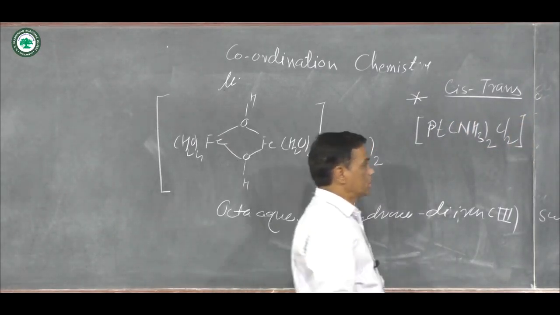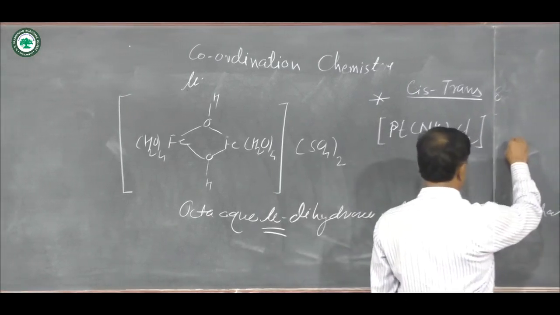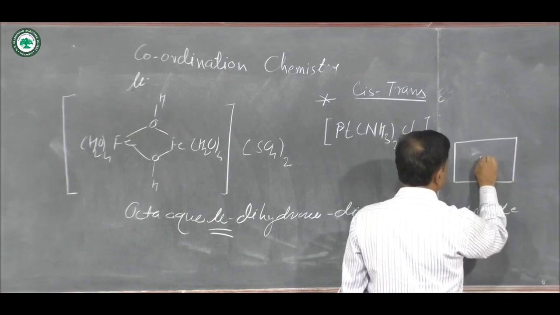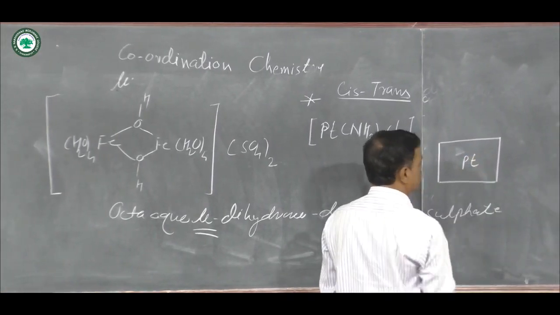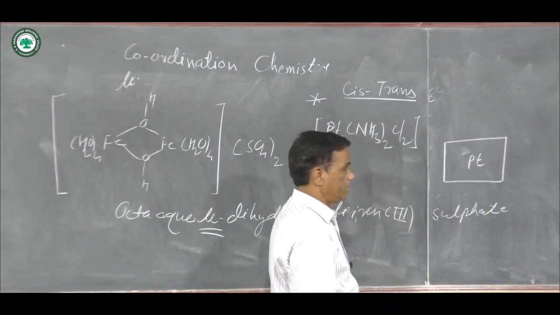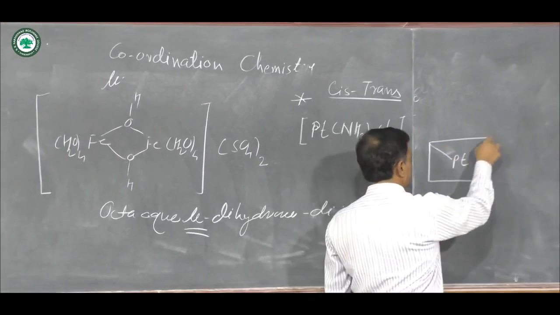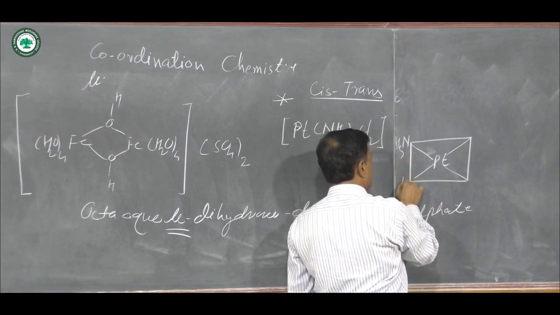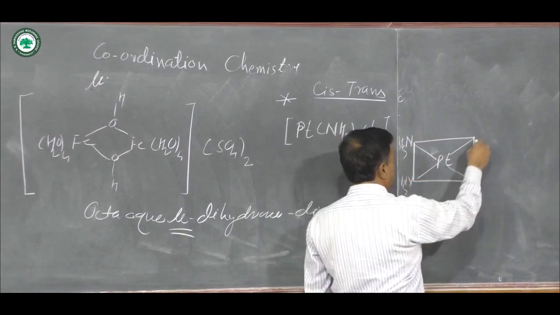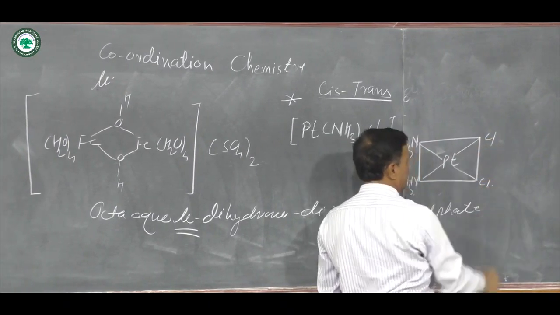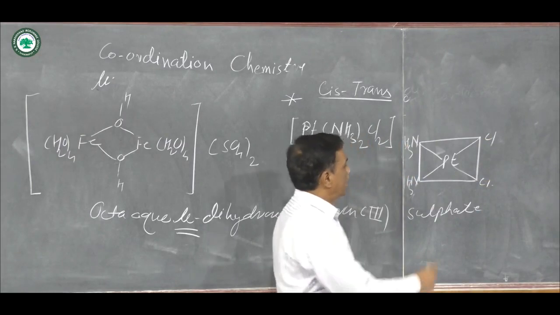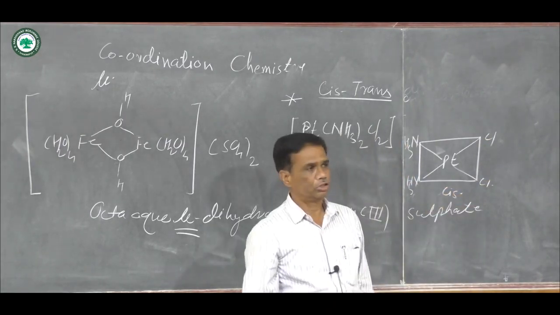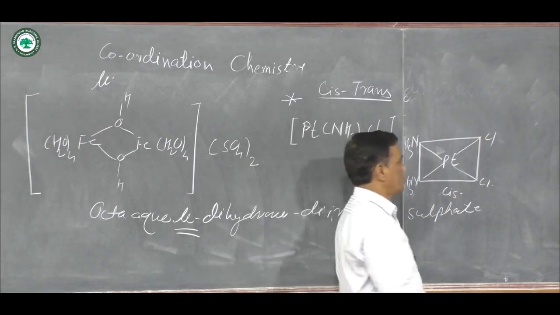It gives two structures. It is square planar, with a platinum metal ion at the center, two NH3 ligands to the same side, and two chloride ligands again to the same side. This is called the cis form.